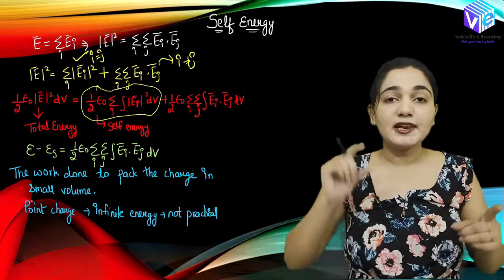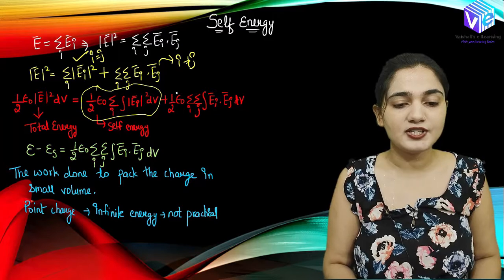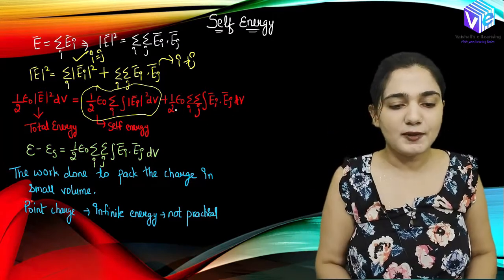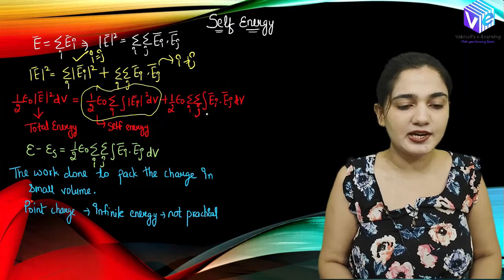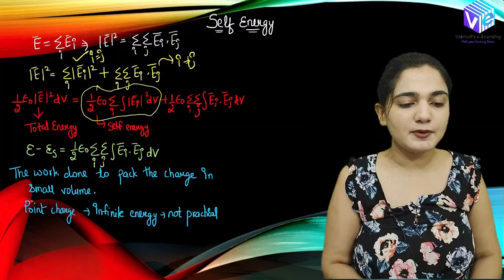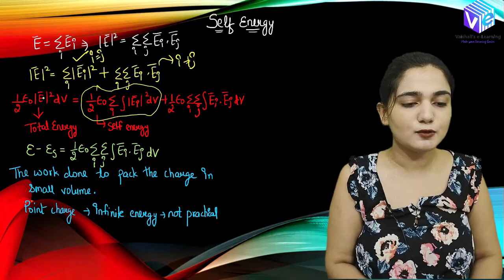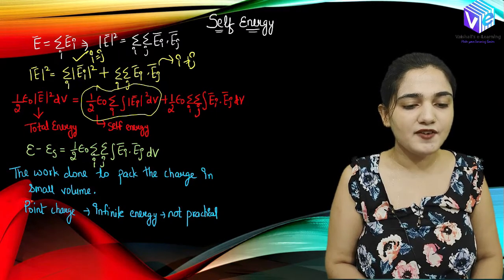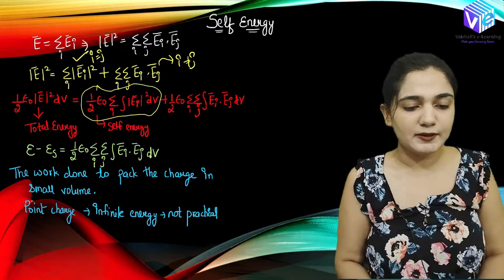The energy due to the electric field of the same charge is known as the self energy. The energy due to the interaction of the two charges would be half epsilon naught summation over i summation over j Ei dot Ej dV. So I can take Es to this side; this was my total energy. E minus Es can be represented as half epsilon naught summation over i summation over j Ei Ej dV.